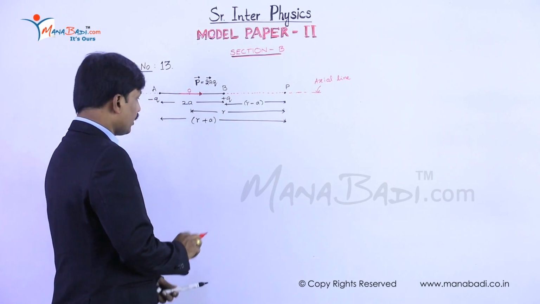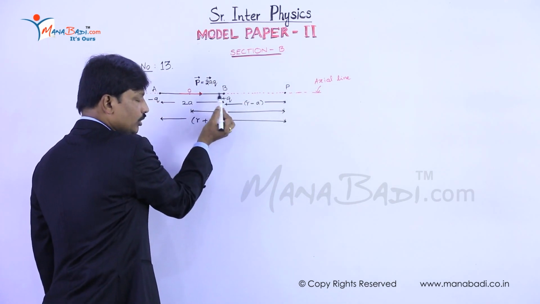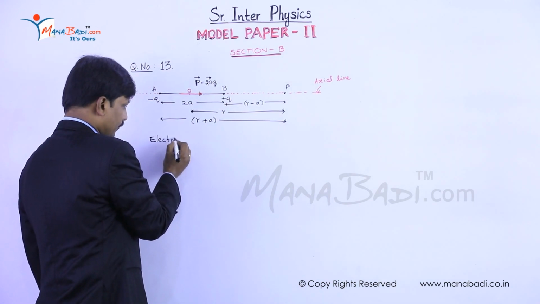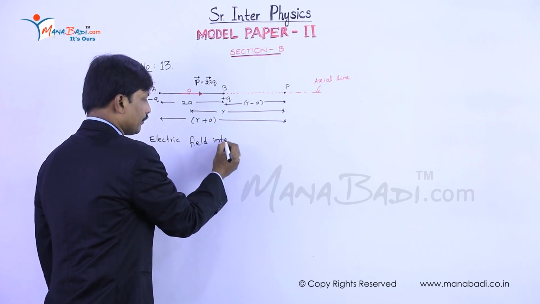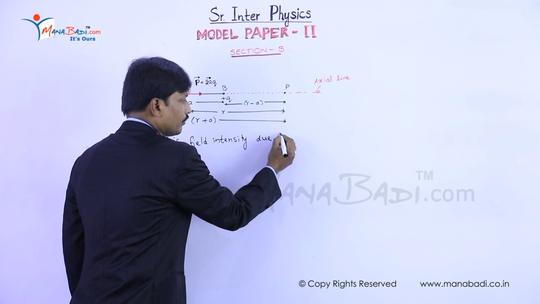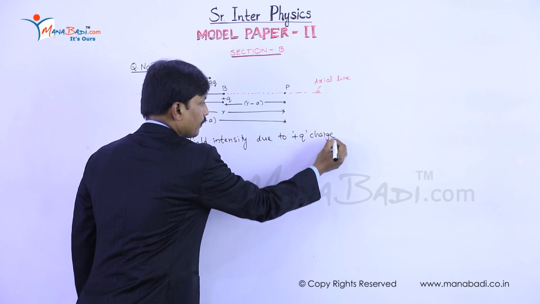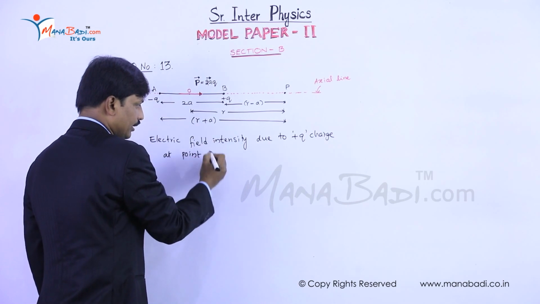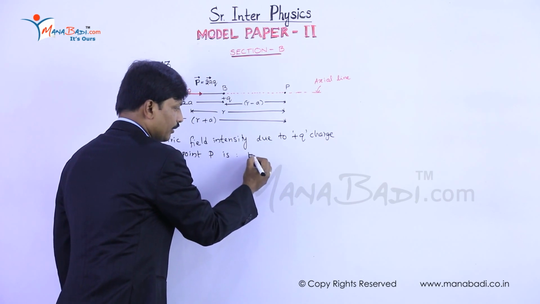Now, electric field intensity at point P due to positive charge. Electric field intensity due to plus Q charge at point P is, I am taking this as E1.